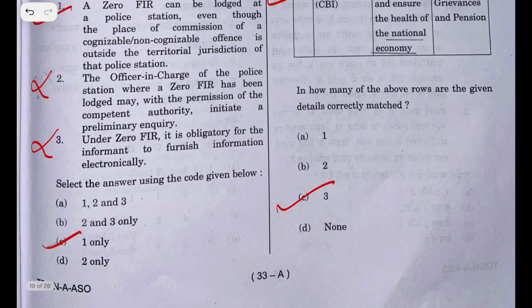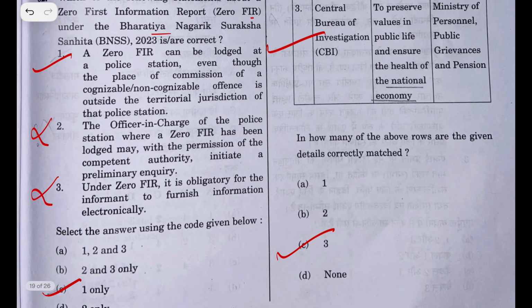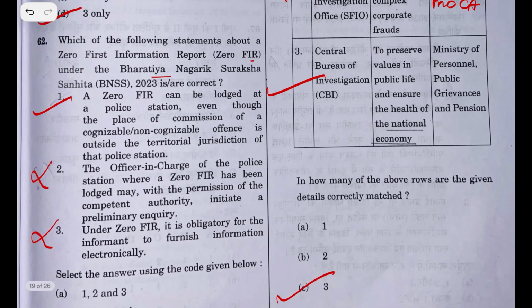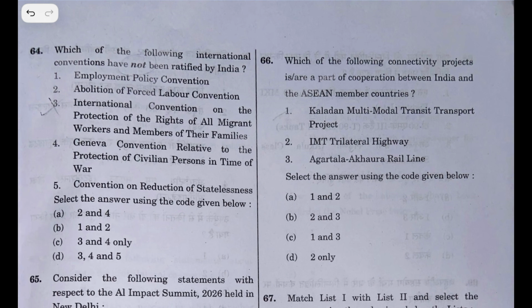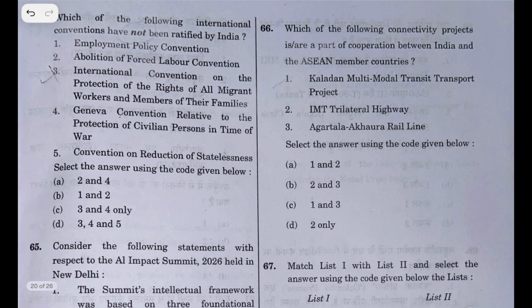Third row, which is C. Yeah. Guys, I do not know the answer to this question. I only know one thing. I will just skip this question because I need to verify all these conventions.